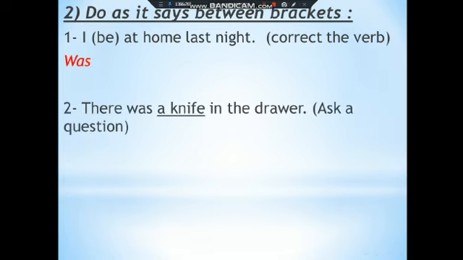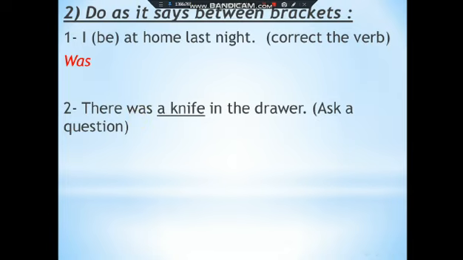Number 2. There was a knife in the drawer. Ask a question about the underlined word, a knife. You're going to ask yourselves, is it a person? No. Is it a place? No. It's an object, a knife. So, what do we use to ask about objects? We use what. Okay, excellent. And where is the verb? The verb here is was. It's a verb to be in the past, and we all know that we don't need any helping verbs with verb to be.